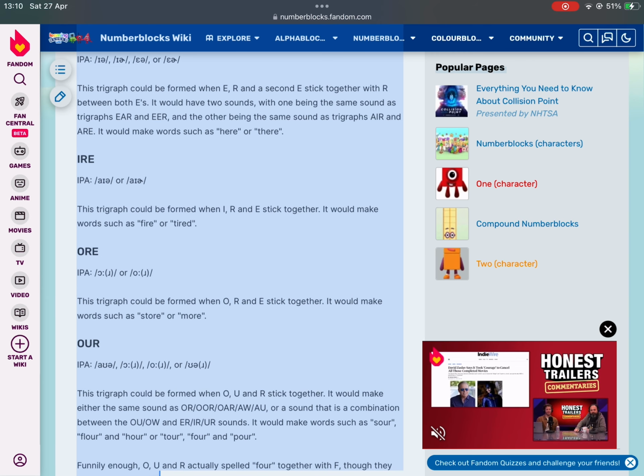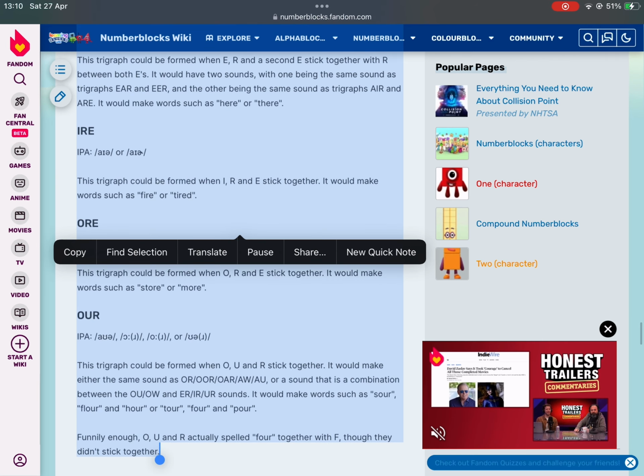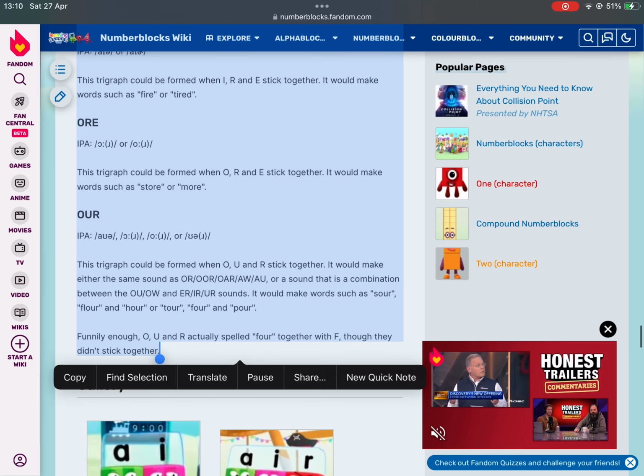This trigraph could be formed when I, R and E stick together. It would make words such as fire or tired. ORE. This trigraph could be formed when O, R and E stick together. It would make words such as store or more.